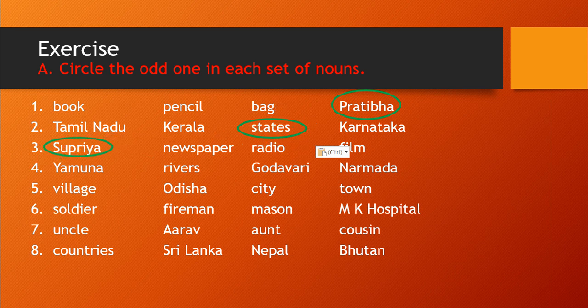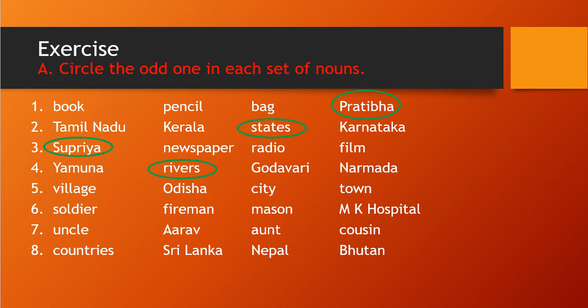Then the fourth one: Yamuna, rivers, Godavari, Narmada. You notice here Yamuna, Godavari and Narmada are river names, but those are specific names, so those are proper nouns. And rivers we call in general, so that is a common noun. So rivers is the odd one, because the other three are proper nouns. So the final answer for this is rivers.